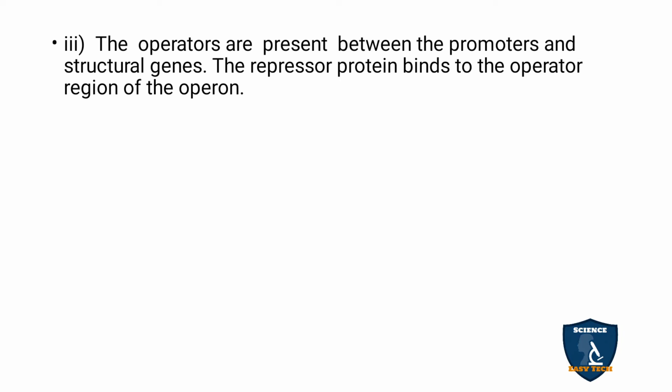And the repressor protein binds with the operator region of the operon. Keep in mind: the operator is present between the promoter and the structural gene, and the repressor protein joins with the operon in the operator region.